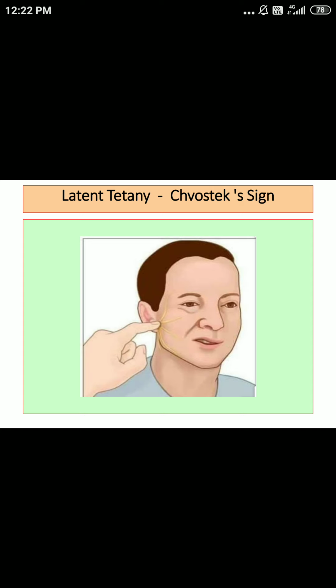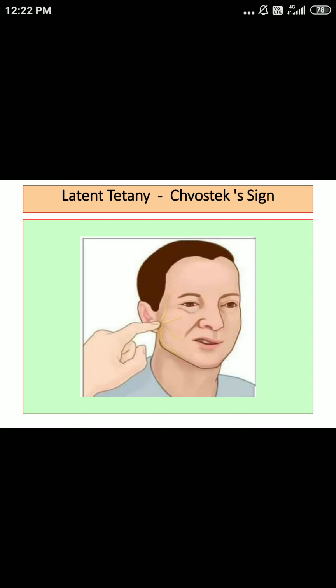Now, what positive findings can you get here? You can see on the same, that is the ipsilateral side, contraction of facial muscles. So facial muscles get contracted when we tap the facial nerve, and this is again because of irritation of the facial nerve.